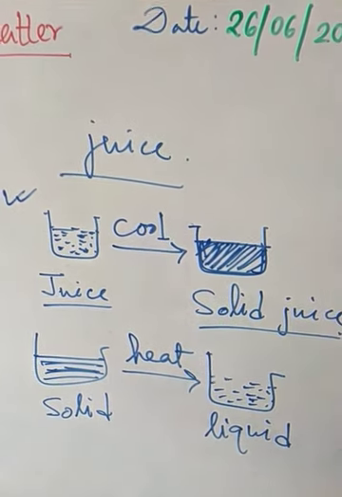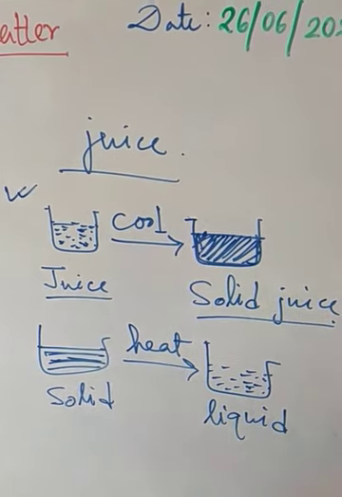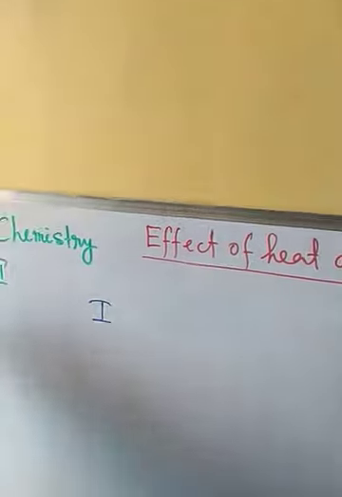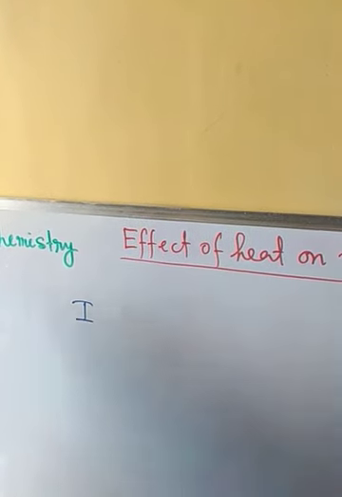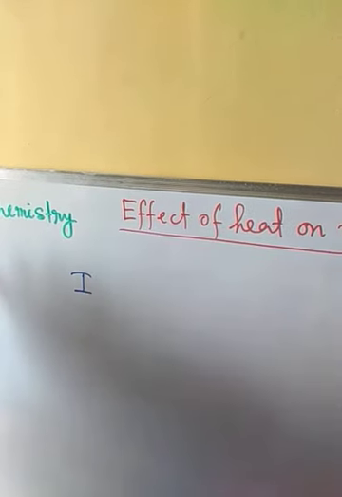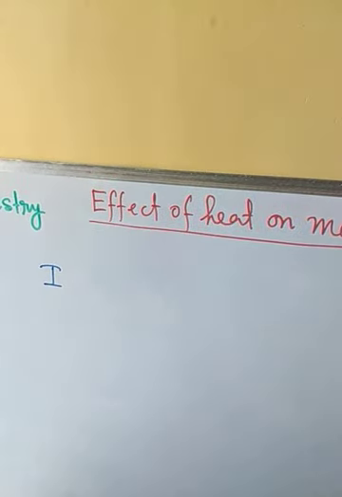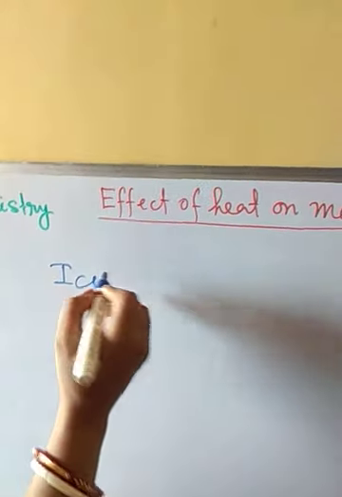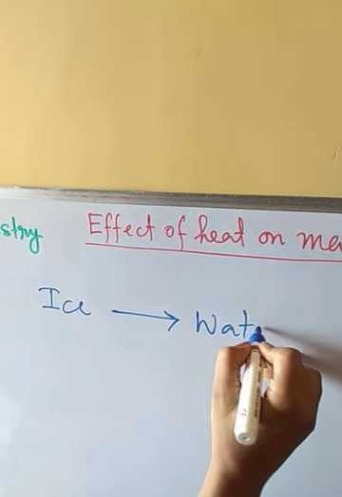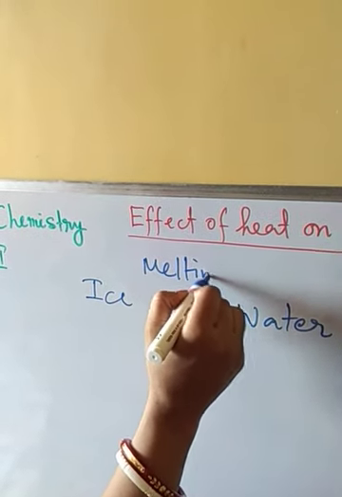So by applying heat or taking out the heat, we can change the state of matter. Now regarding this effect of heat on matter, we will discuss some points, or some terms. Suppose when we are getting ice to water, this process is called melting or fusion.